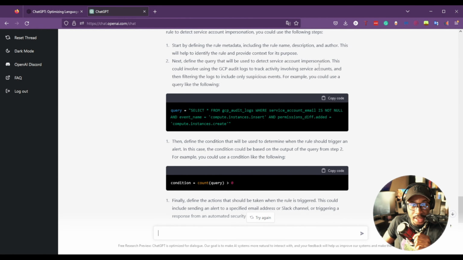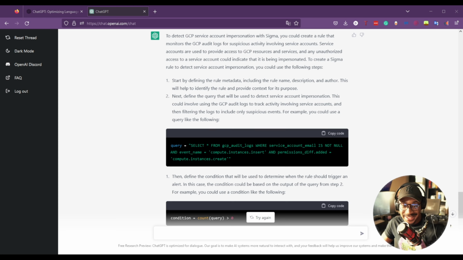So it's somewhere there, but there's a lot more that goes into creating this detection that it's totally missing. I really appreciate its ability to come up with these different things, to conceptualize my question and give me a starting point for the answer. But there's a lot more that has to go into it for it to actually build out high fidelity detections, especially for cloud environments.